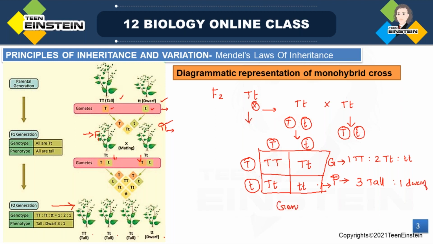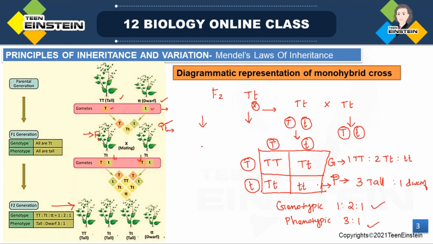Right. So the genotypic ratio is 1:2:1, then the phenotypic ratio.